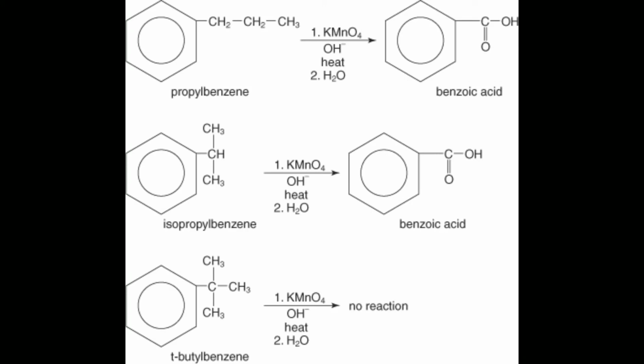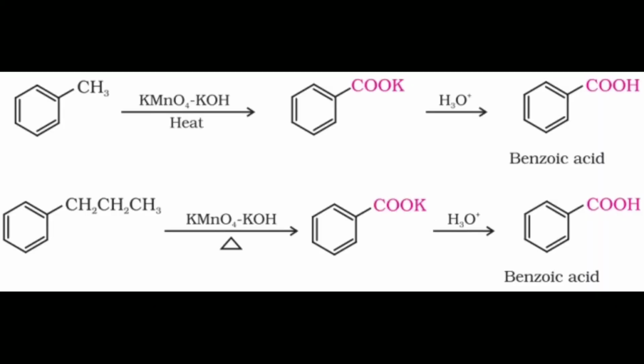For example, toluene gives benzoic acid, and the cumene in presence of KMnO4 or KOH gives potassium benzoate.